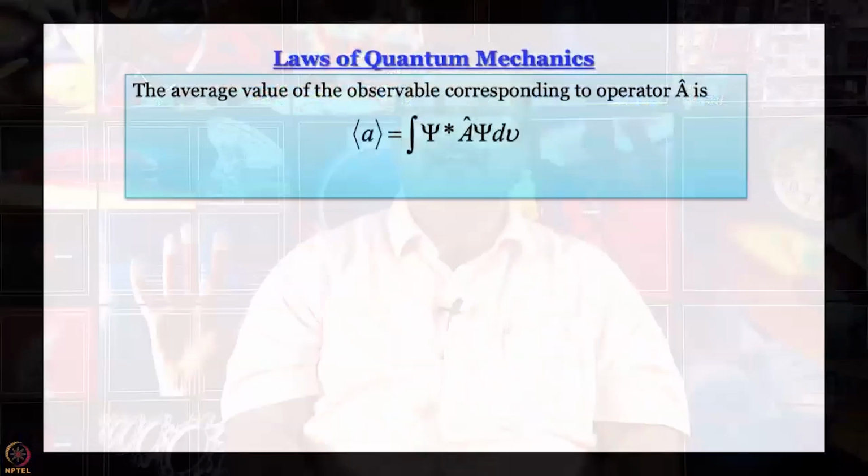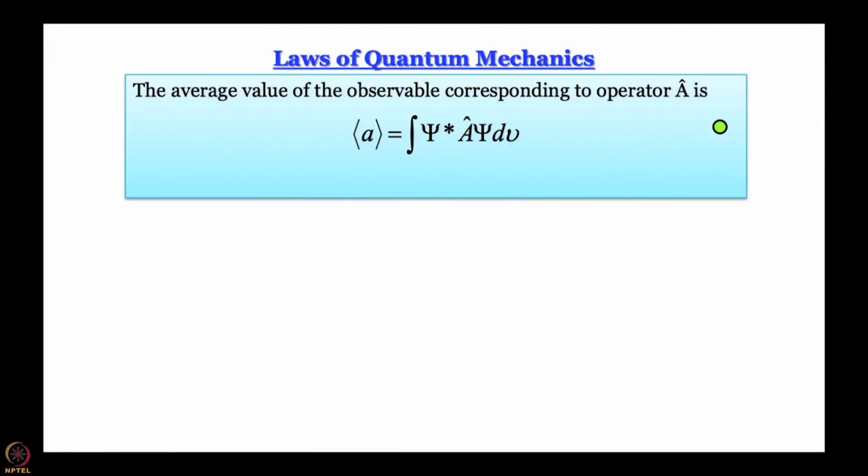The next postulate of quantum mechanics is that the average value of observable corresponding to an operator is this integral psi star A hat psi dv. I had written d tau in the previous slide. dv and d tau mean essentially the same, volume of the small volume element. Now, where did this come from? And then again let me say that this may be a little incomplete description. We will see what the complete description is as we go on.